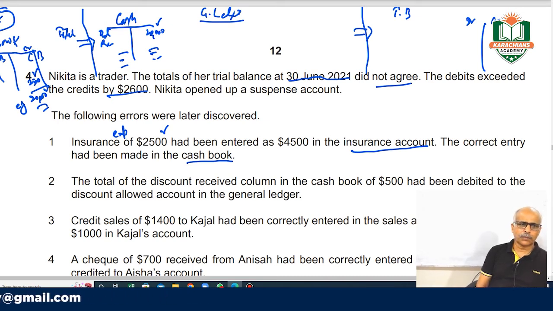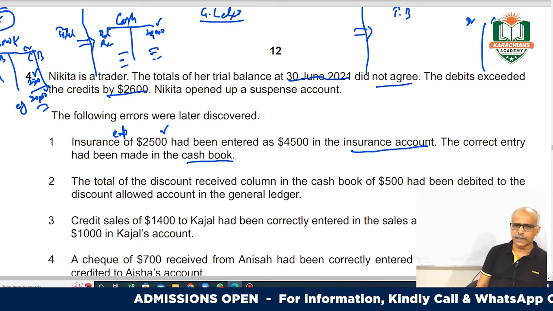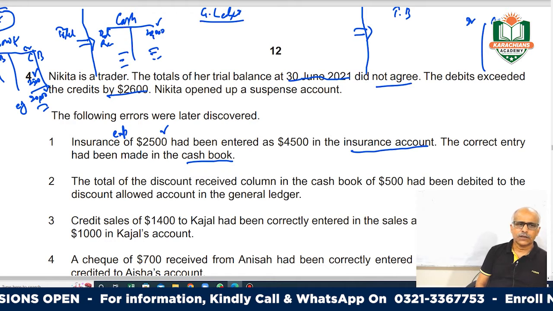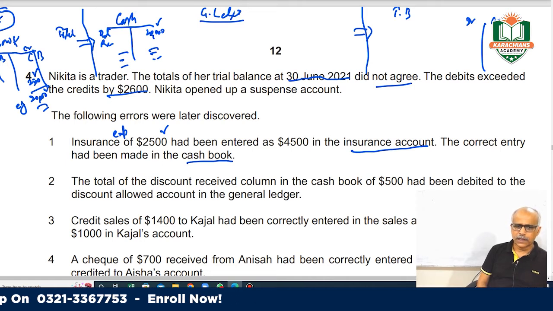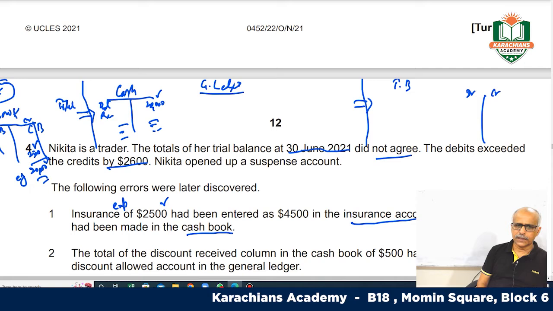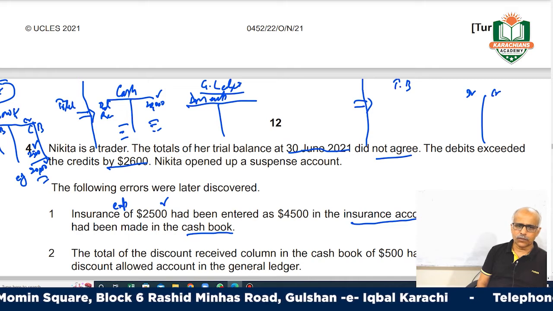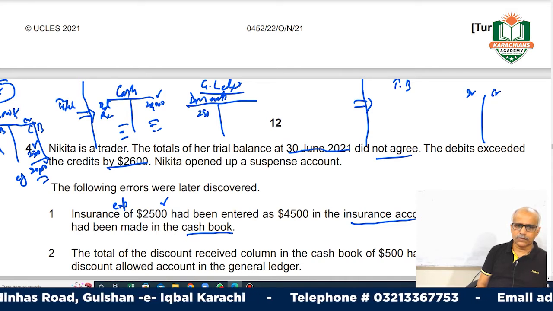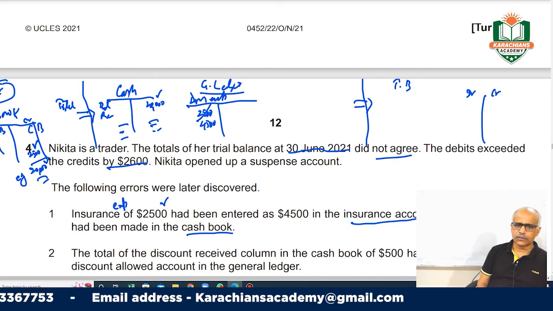The payment side, which is the credit side, has come here into the cash book, into the cash account, and then to the balance sheet. This is correct, so there is no requirement of making a correction in the cash. But the mistake you have made is that it had been entered as 4,500 in the insurance account. In the insurance expense account, instead of 2,500, you have recorded 4,500.